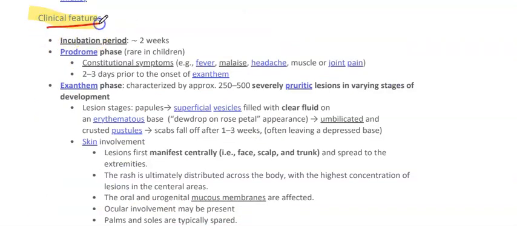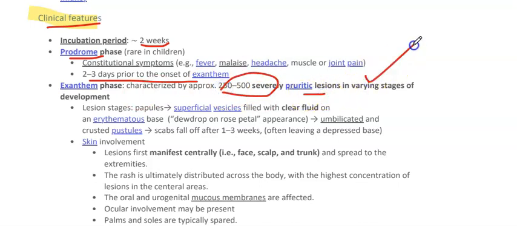Now, how will the patient present? Its incubation period is about 2 weeks. There will be a prodromal phase, which will be about 2 to 3 days prior to the onset of the rash. The exanthem phase is characterized by 250 to 500 severely pruritic lesions in varying stages of development. This is the main point, that the lesions will be in all stages of development, like papules, pustules, vesicles, and crusted lesions. So all types of lesions with different stages of development will be present.